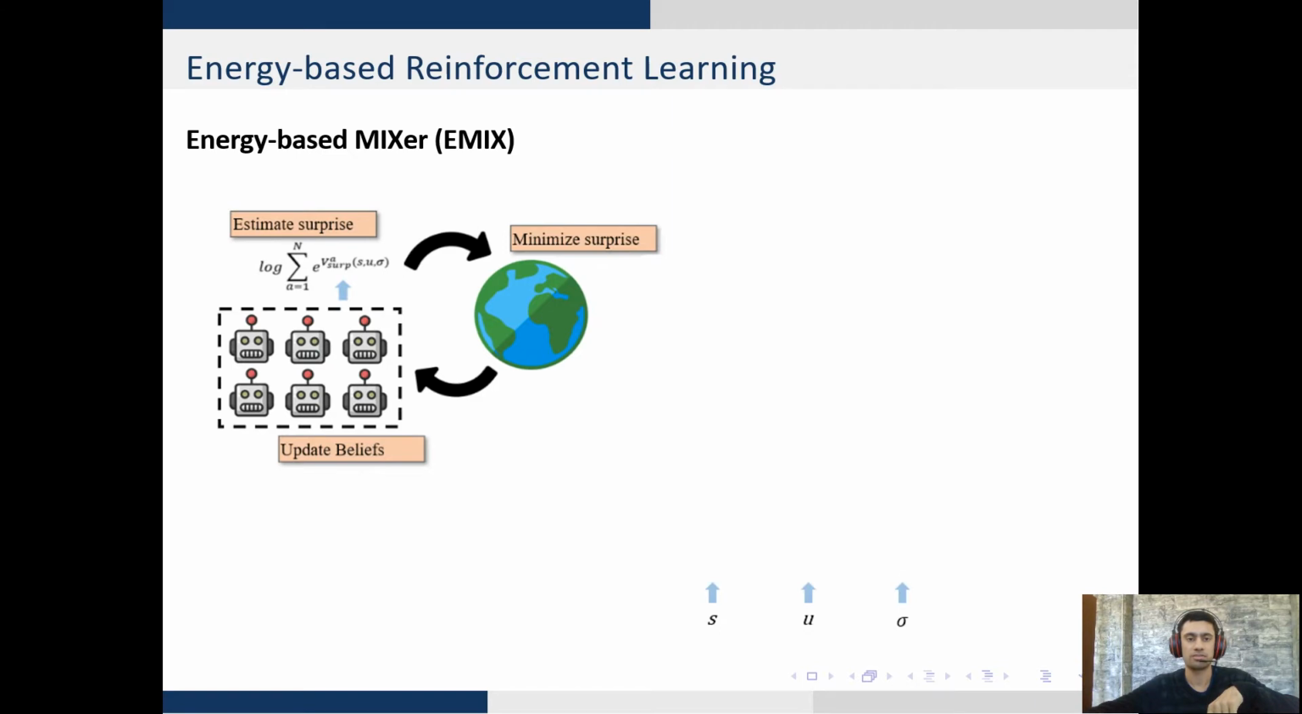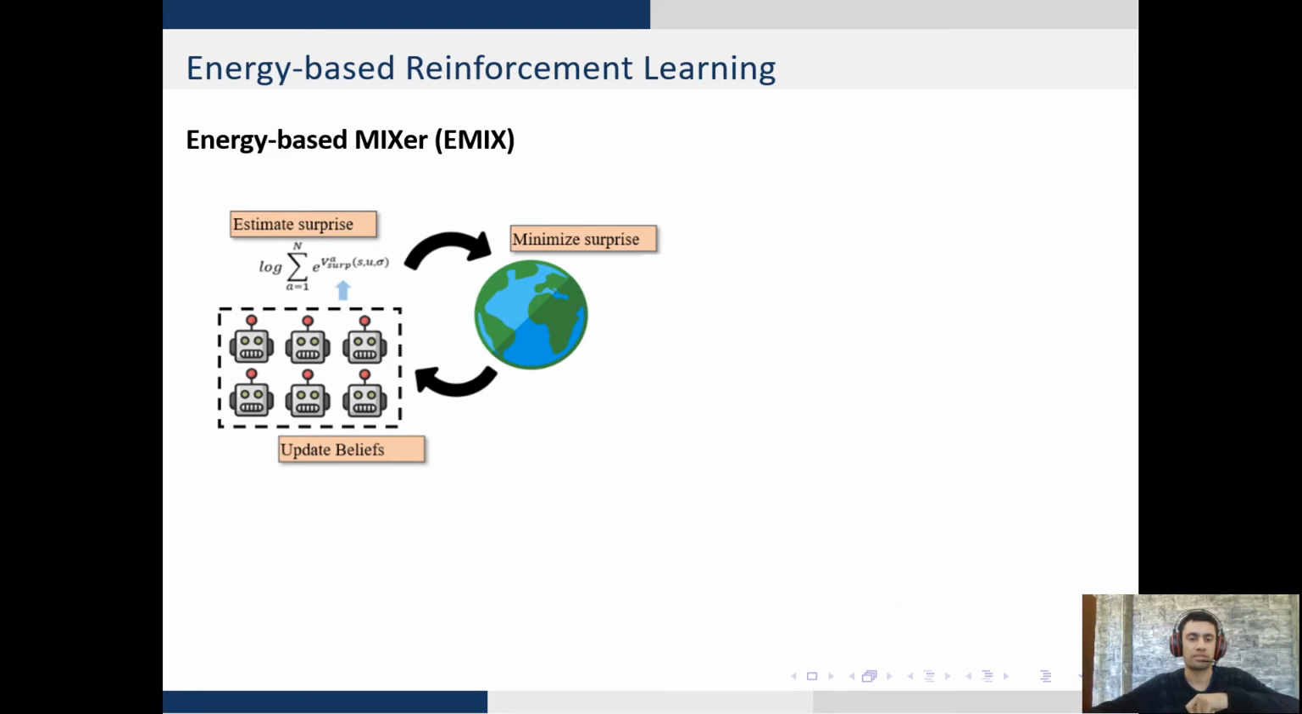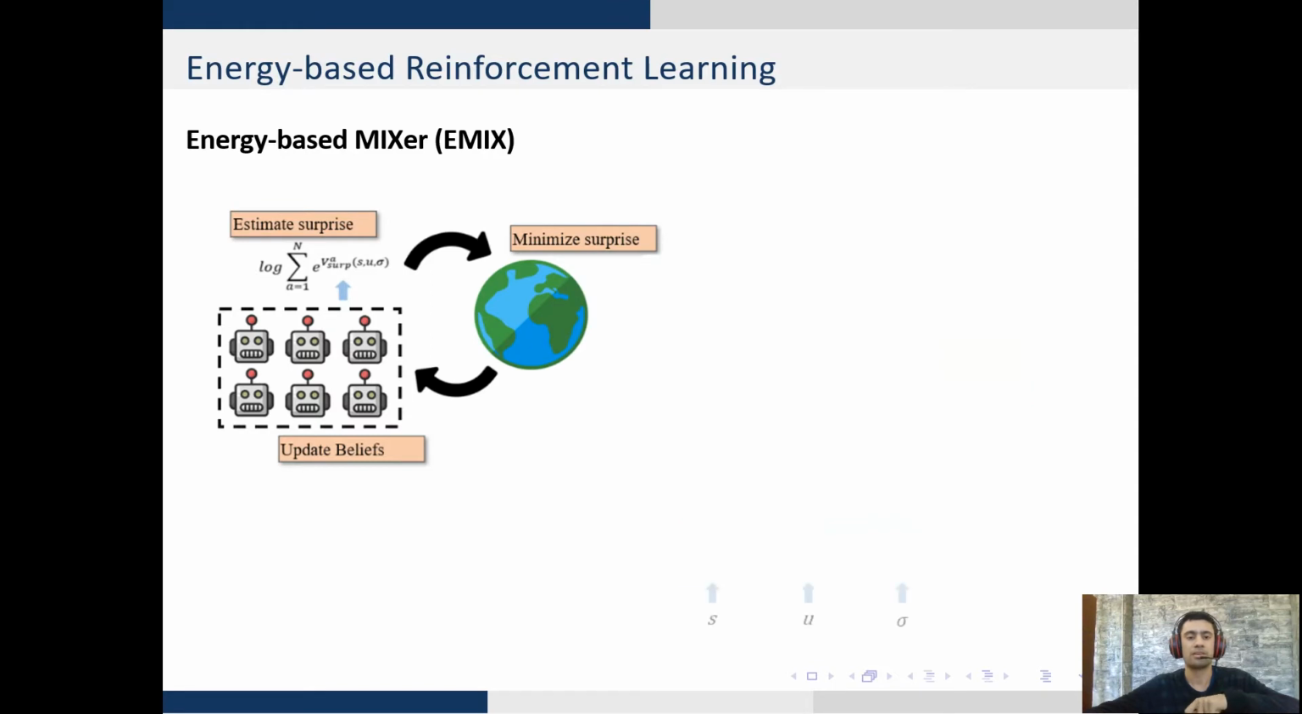To address these concerns, I introduced the energy-based mixer, or MX for short. The MX algorithm begins by estimating surprise using an energy-based function across all agents in the system. Upon estimation of surprise, the agent minimizes surprise in the environment by acting along this estimate. Once this minimization takes place, the system then updates its beliefs based on the data collected from the environment. This cycle repeats until the system reaches a minimum surprise point, or a niche.